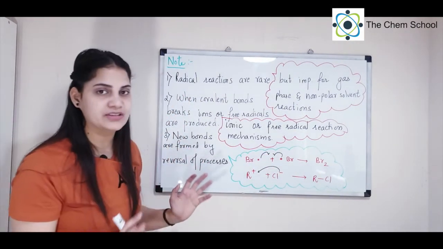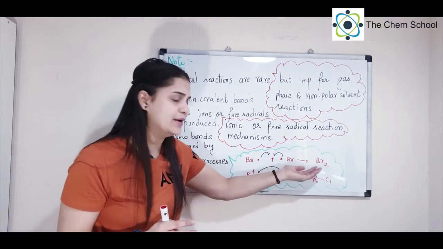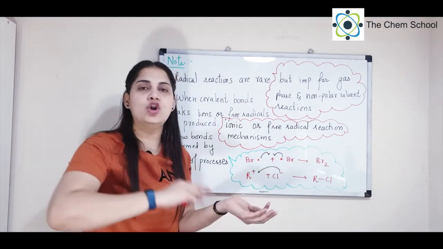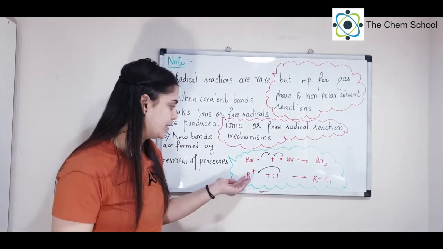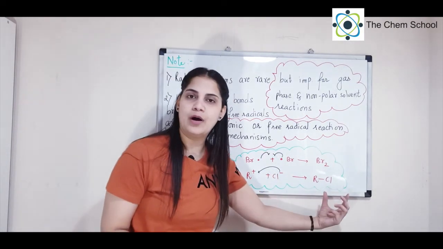Here I have taken very simple examples. When bromine radicals approach each other, you will get bromine gas. That is the reason in a radical reaction you have a lot of side products. In this case, whenever you have an ion attacking any cation, you will get a new compound, which is neutral.